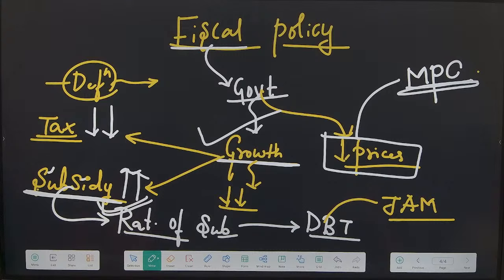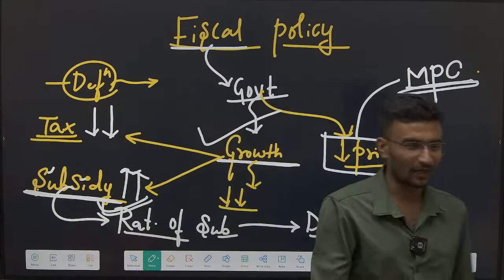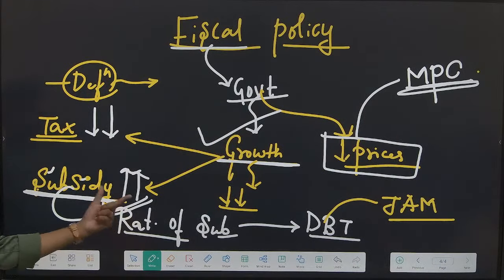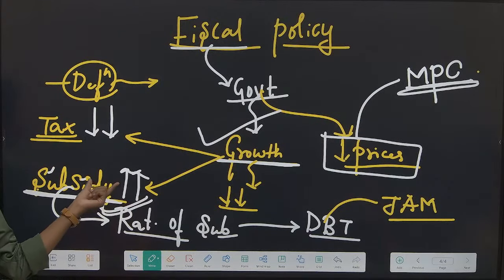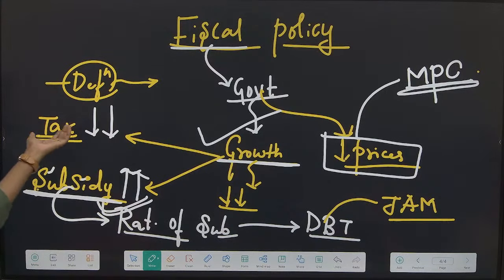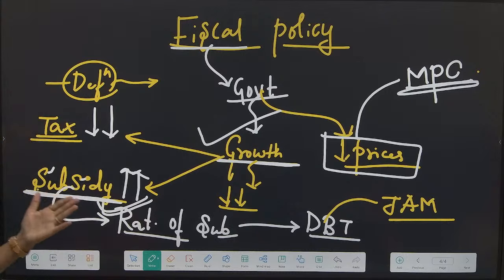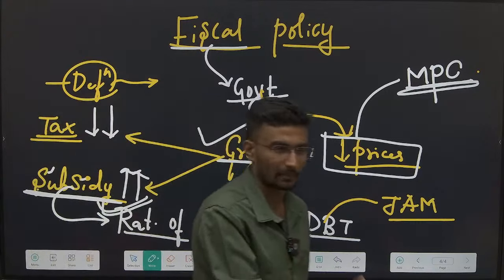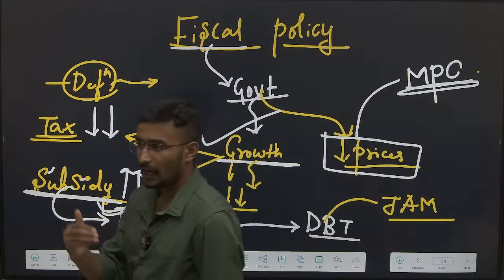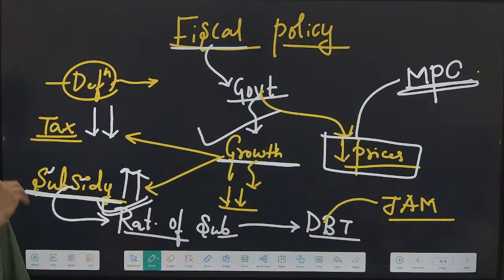Now, where will I get the income? Think that I am in my family. My family is neither reducing the spending, my income is also not increasing, my salary is also not increasing. How can I manage this? It is via liabilities, via borrowing. Now, to borrow, whom can I go to?